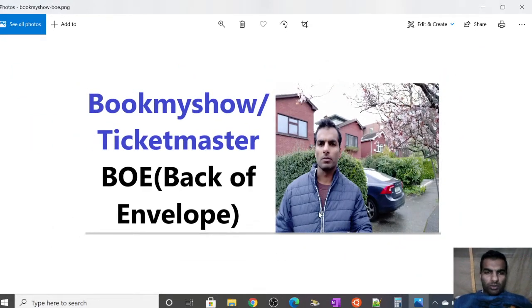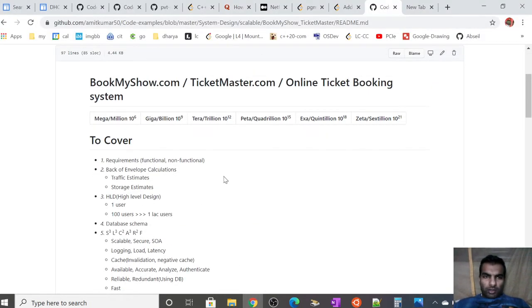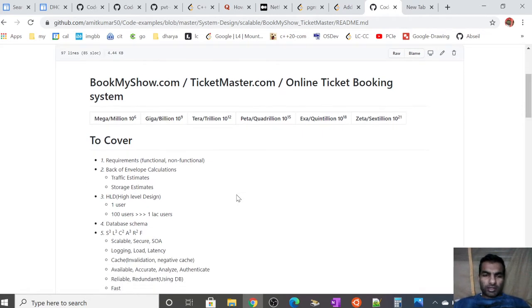So today we are going to discuss Bookmyshow or Ticketmaster back of envelope calculations. Bookmyshow and Ticketmaster are both online ticket booking platforms which are used to book movie tickets. This is a system design question, and it covers the requirements, both functional and non-functional, and back of envelope calculations.